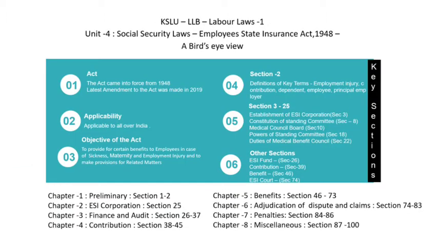Here is an overview of the Employee State Insurance Act. This act came into force in 1948, but the central government has empowered state governments to implement this act in their respective states according to their convenience. The latest amendment to the act was done in 2019. This act is applicable all over India, but it is based on the state government's decision.